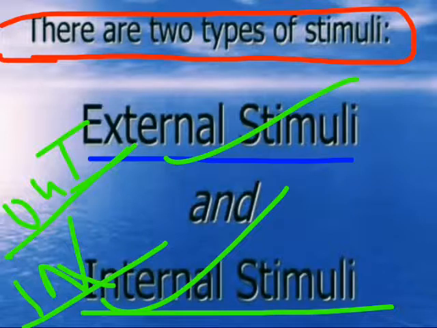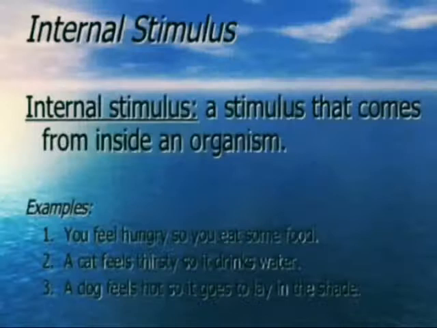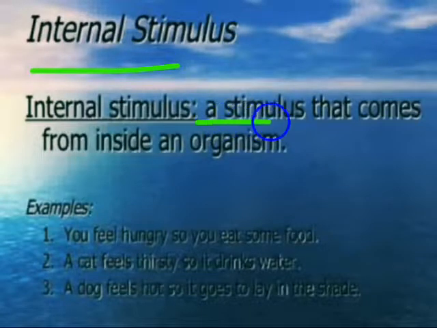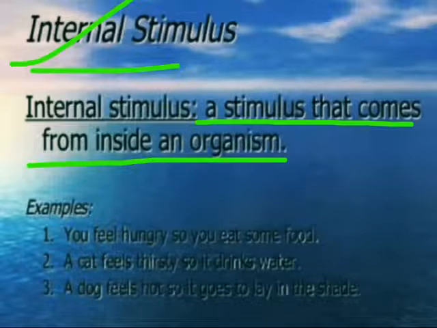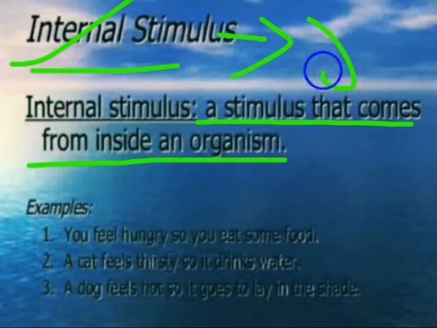All right, so first we will come to internal stimuli. What is internal stimuli? A stimulus that comes from inside an organism. By seeing this word internal, you can identify what it is, as we know that internal means inside.